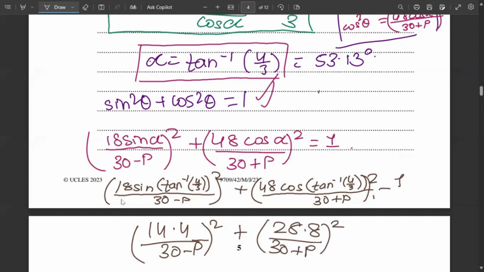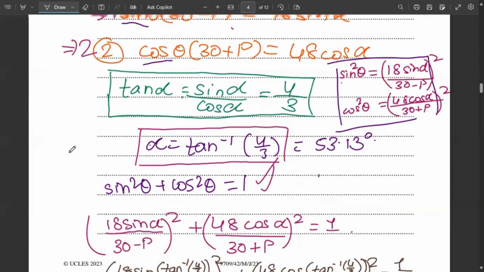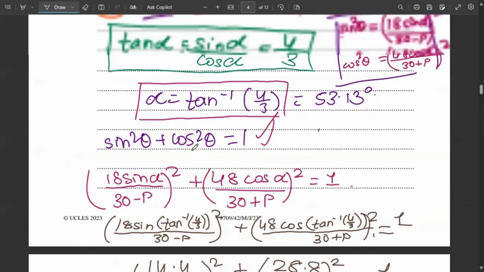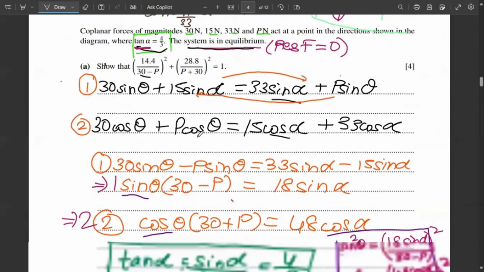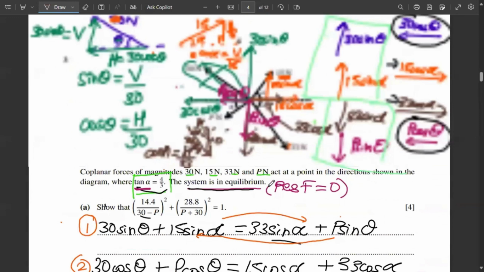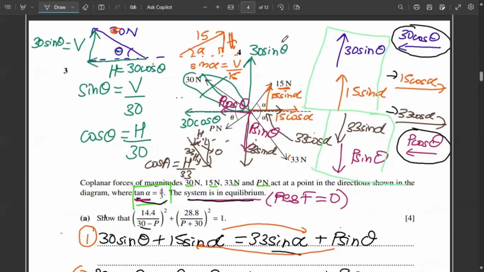This is equal to 1, and hence we have proved that 14.4 upon 30 minus p the whole square plus 28.8 upon 30 plus p the whole square is equal to 1. And so we are done with this question.